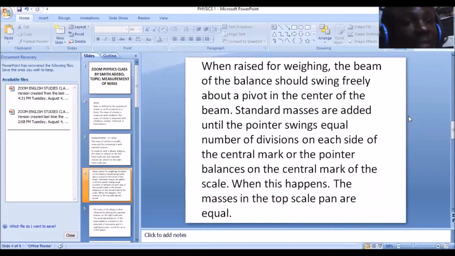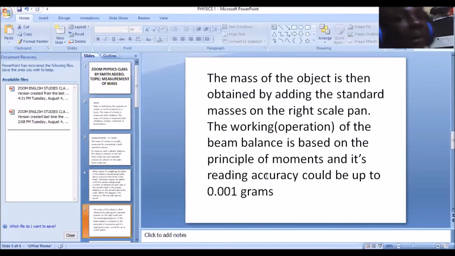Now these standard masses will be added until the pointer swings equal number of divisions. When equal number of divisions have been swung by the pointer on each side of the central mark, you will observe that the pointer balances on the central mark of the scale. Now when this balancing occurs, the masses in the top scale pan are said to be equal. The mass of the object is then obtained by adding the standard masses on the right scale pan.